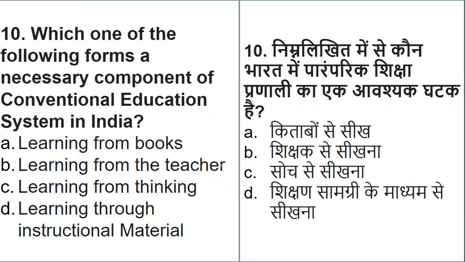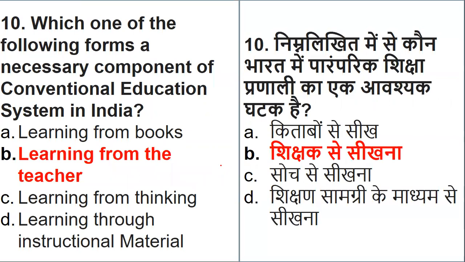Now, the next question. I have taken this question just as a revision. Students were very confident, but still, a quick revision: what comes under the component of conventional education? Is it learning from books, learning from a teacher, learning from thinking, or learning through instructional material? Which of them is part of conventional education? This should be very quick and 100% right. Let's check. The right answer is learning from a teacher.